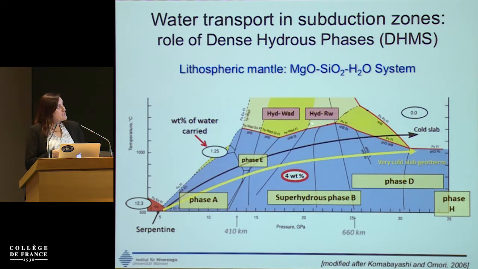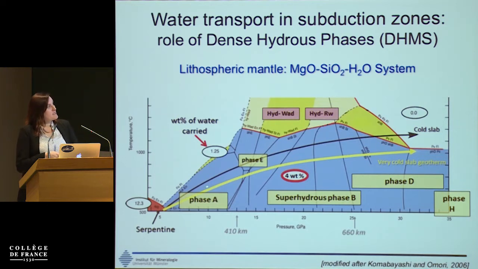These are the phases that you identify in experimental and petrological studies, in the very simplified system of magnesium, silicon, including also some aluminum sometimes, and water, which is a very simplified view of the lithospheric mantle underneath the crust. So just focus on this blue area. This is the area where these hydrous phases formed in the lithospheric mantle might be stable. I think Professor Ohtani will discuss more in detail later.